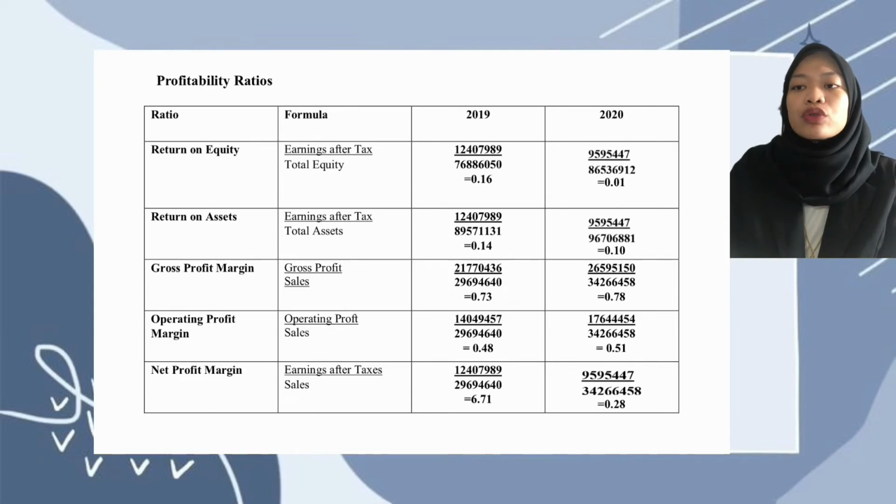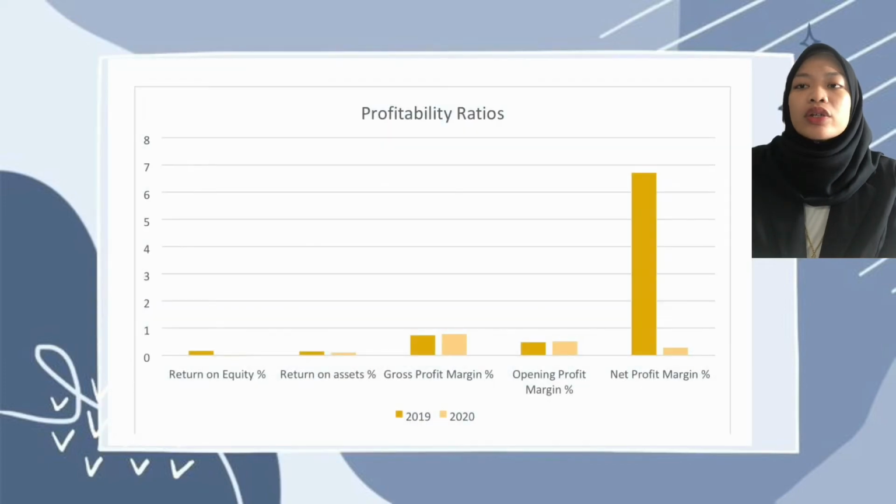So we got 0.73 for 2019 and 0.78 for 2020. Operating profit margin, we got the formula operating profit divided by sales, and the answer is 0.48 for 2019 and 0.51 for 2020. Net profit margin, earning after taxes divided by sales. So we got 6.71 for 2019 and for 2020 we got 0.28. So here you can see the profitability ratios graph for Nova Wellness Group Berhad.